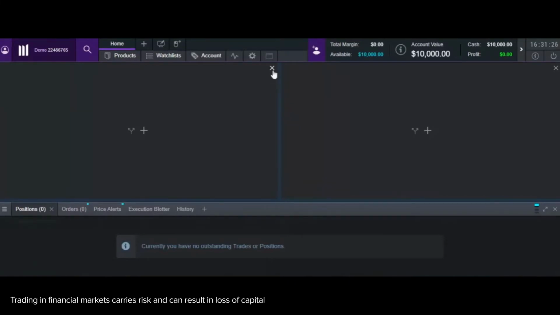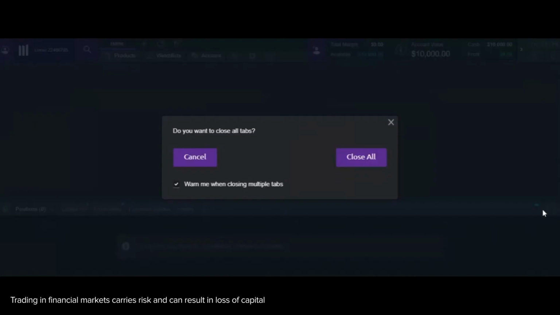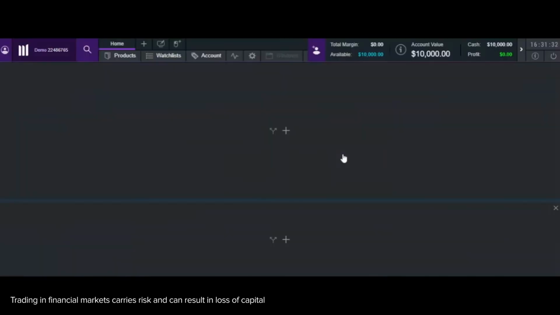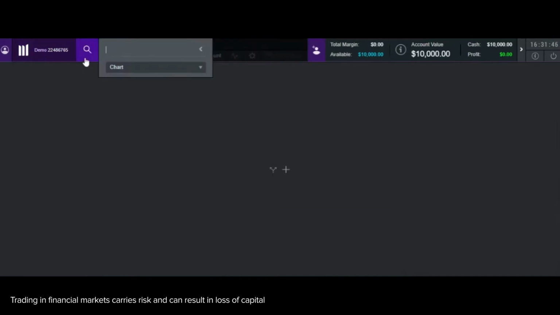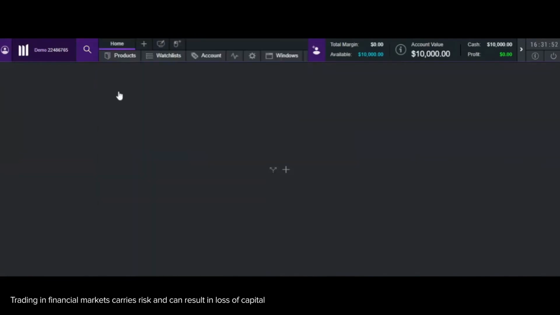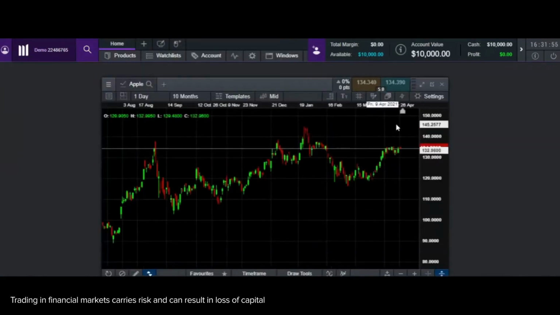All right, so I think most of you can see my live chart now. Let me just check. I'm just clearing all the tabs so it's clean. I'll start from the beginning so that even if you're very new to the platform, you'll be able to understand. Now, in your search button, let me go back to Apple since I've been giving you examples on Apple itself. I'm just going to open my Apple chart. These are your default charts that open when you open your platform.